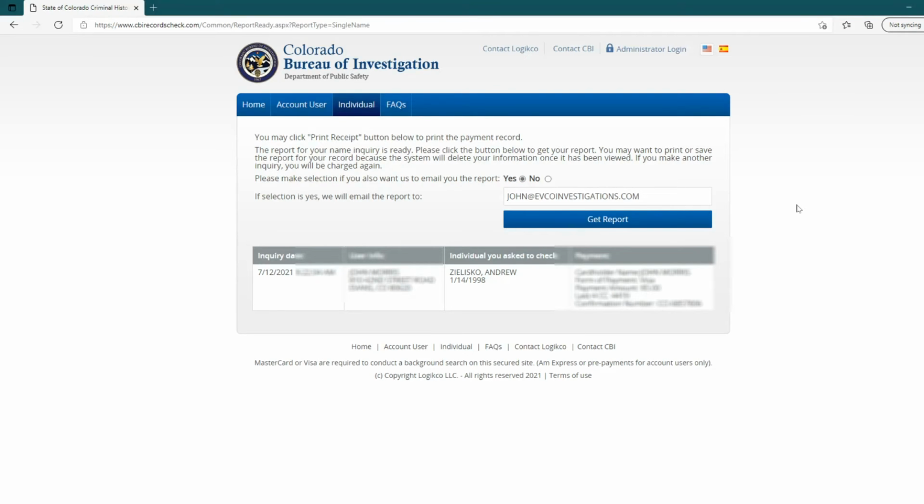And now, here we go. It has our information down here, the inquiry date, my user information. Again, I blocked some of that stuff out. The individual that we are looking at, the card holder name, the information, the payment, all of that stuff. Please make selection. There's not multiple selections, so I don't have to select anybody. Now I can just click get the report.